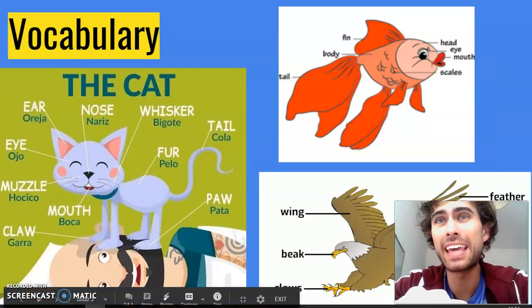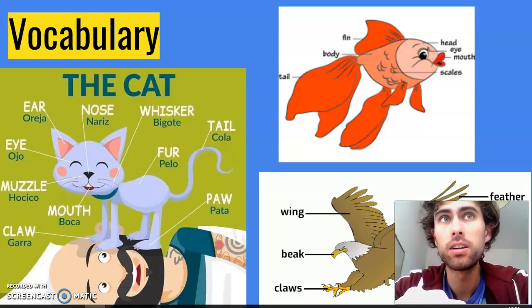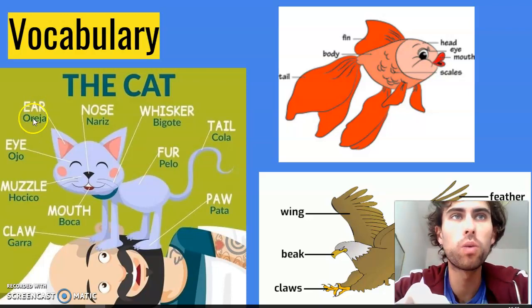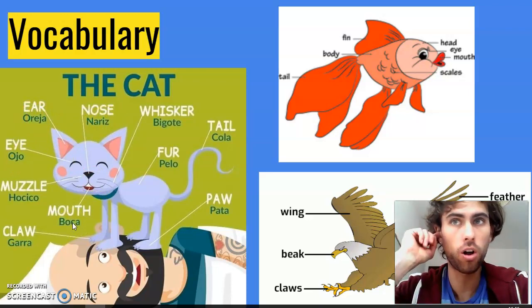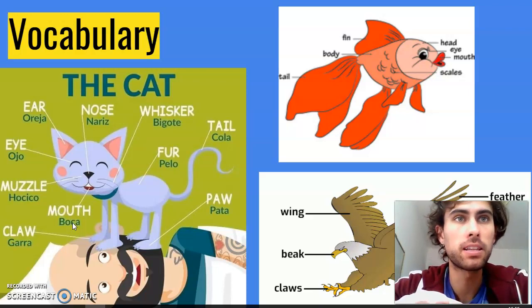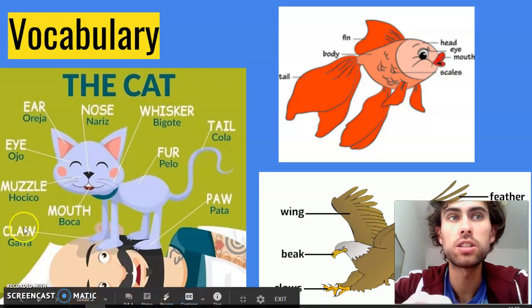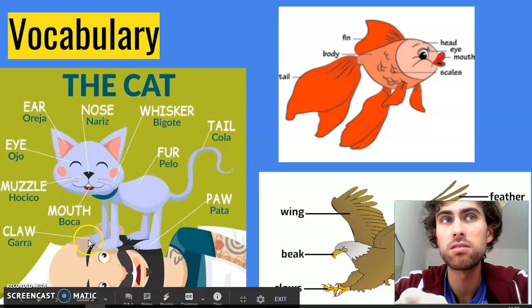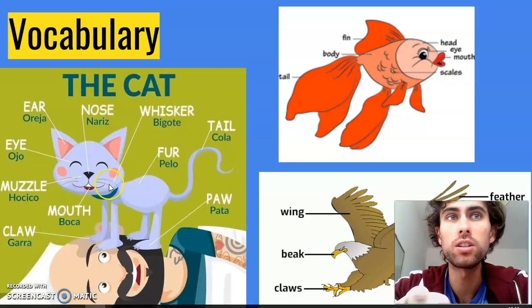Now we're going to talk about what they have, okay? Lo que tienen. And we're going to describe their physical aspects. Okay, so we're going to learn some new vocabulary. I know you already know words like ear, nose, eye, mouth. These are all familiar. But there are some new words. For instance, claw on a cat, right? Or a whisker. These are the whiskers. The tail, right here. And the fur, which is the hair. When an animal has hair, we say fur.